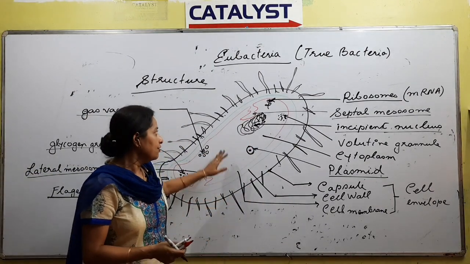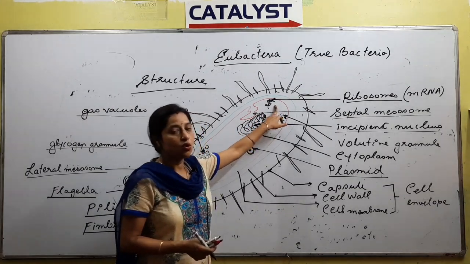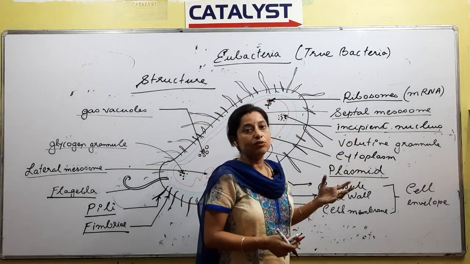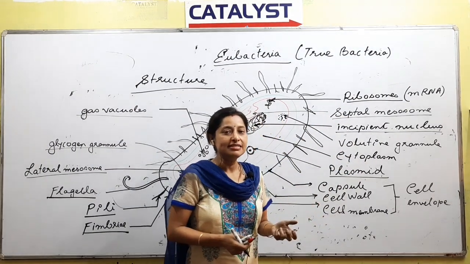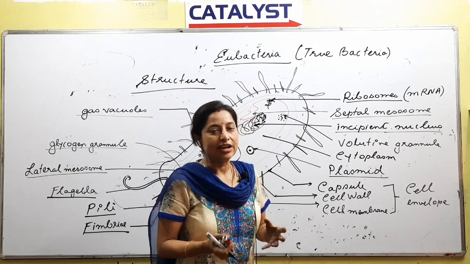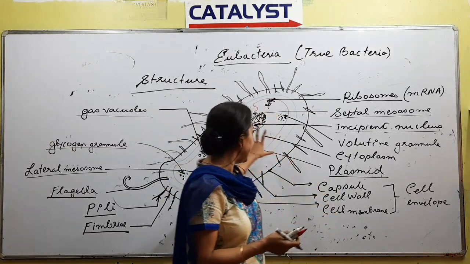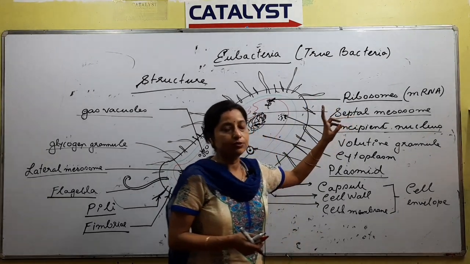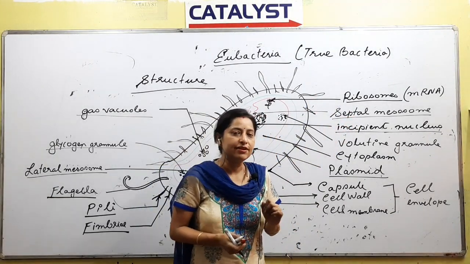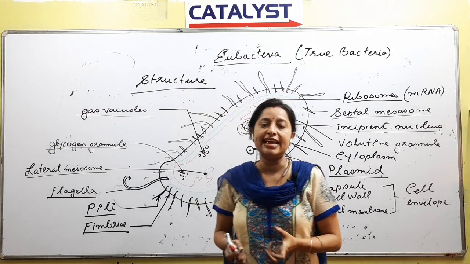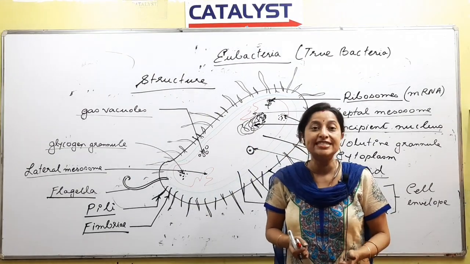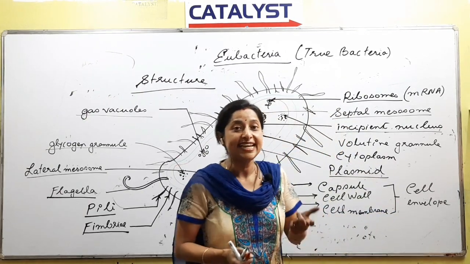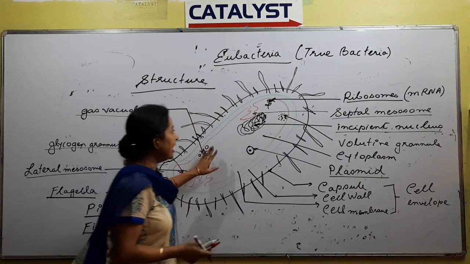First we have something called as ribosomes. I will write a little, but just to say, when we say ribosomes, what do we know? What is the function of ribosomes? It is the factory of proteins, or it synthesizes proteins. So whatever proteins this cell needs, who will provide them? Ribosomes will provide. Another information about ribosome that we have said is the type of ribosome present in a prokaryotic cell. It is always 70S type. In case of a eukaryotic cell, the ribosome is 80S type. Next, we have mesosome, as I said.